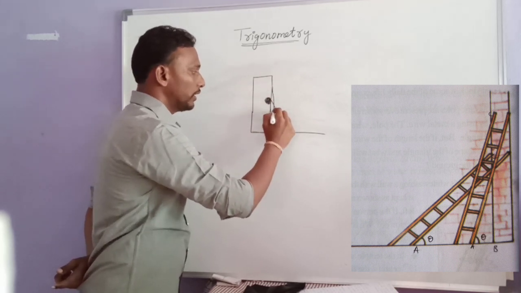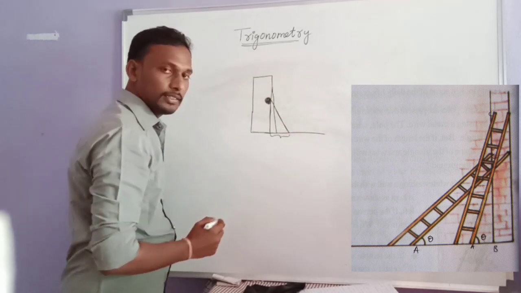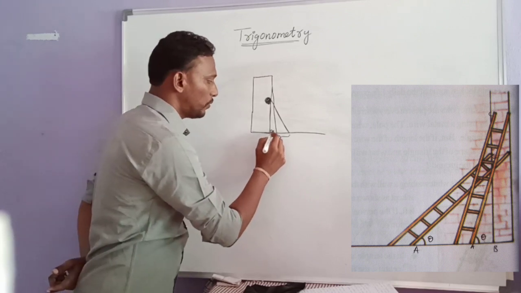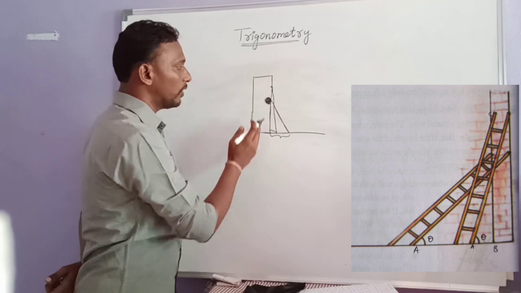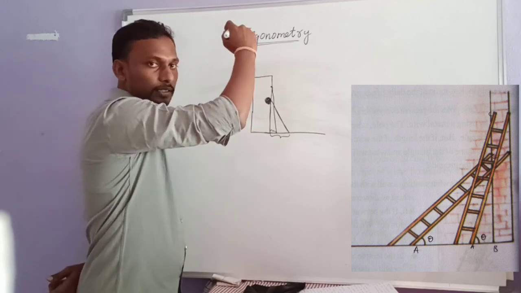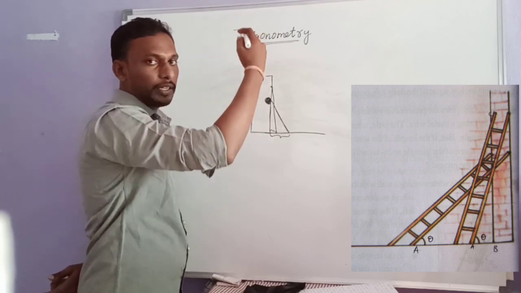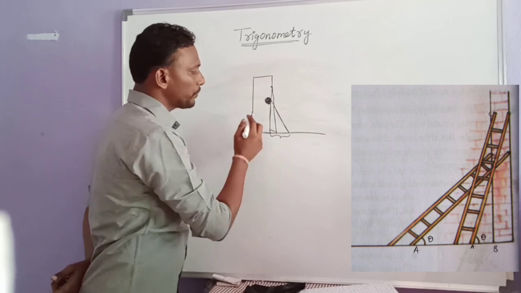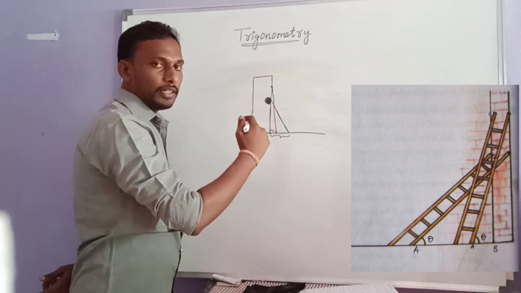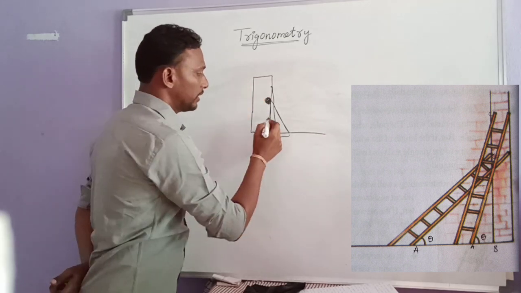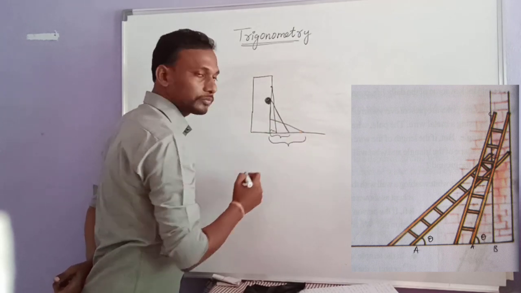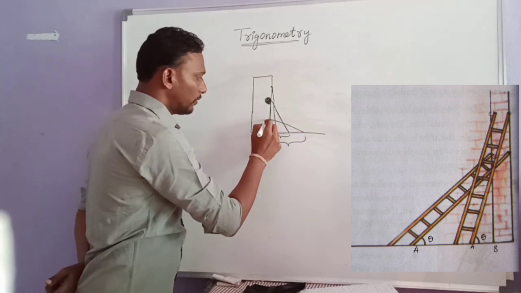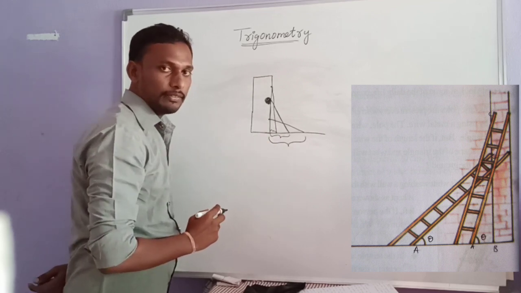If we decrease the distance between these 2 points, we get a higher position on the wall. If we want to whitewash at a lower point, we have to increase the distance. Now we are getting a lower point on the wall.